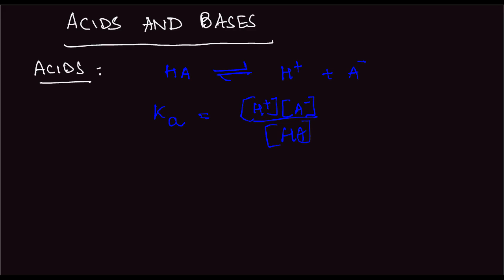Now the higher this dissociation constant, the higher the acidic strength. Ka increases, acidic strength increases. The reason for this is that when Ka is high, the concentration of A minus becomes higher, and hence it will be more stable.